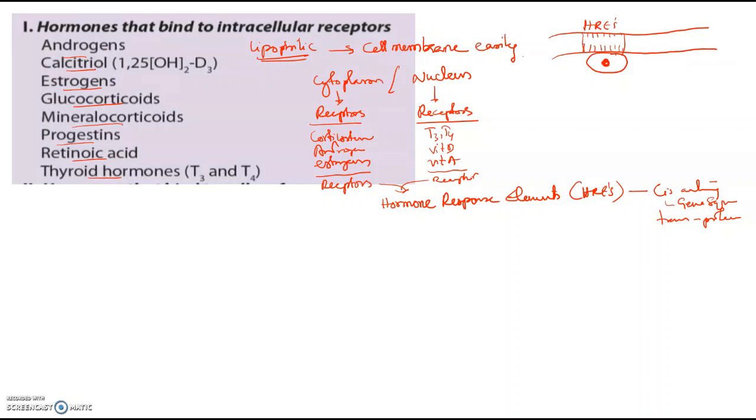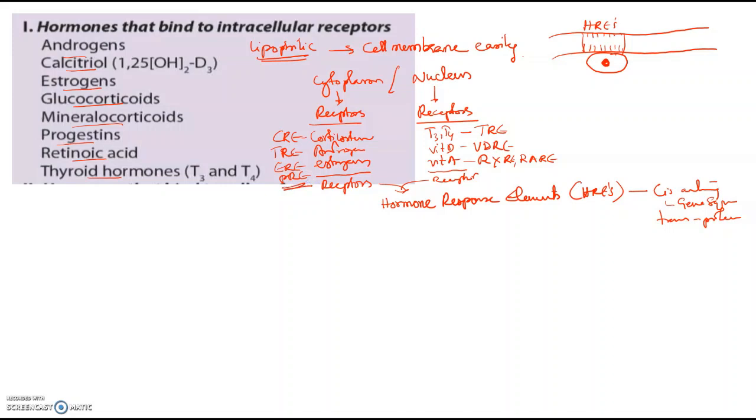HREs are hormone response elements. For individual hormones they are different. For thyroid, it is thyroid response element; then vitamin D response element; vitamin A or retinoid X receptor element, or retinoic acid receptor element, RARE; corticosteroid response element; then testosterone response element, estrogen response element, progesterone response element.